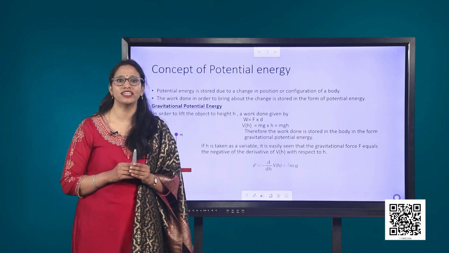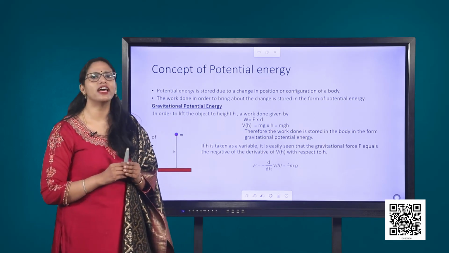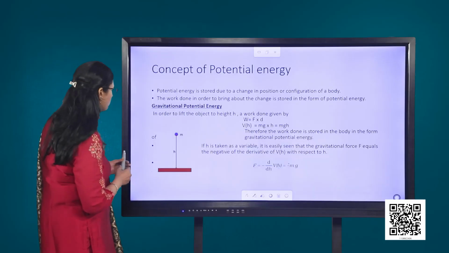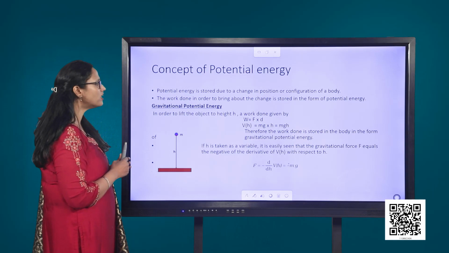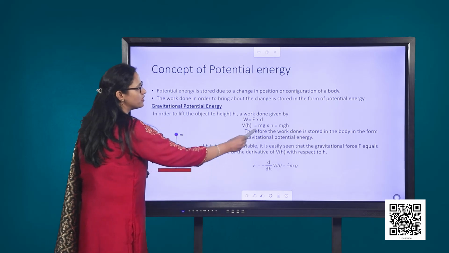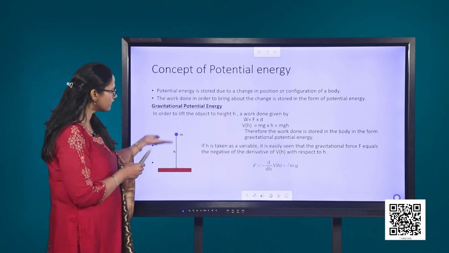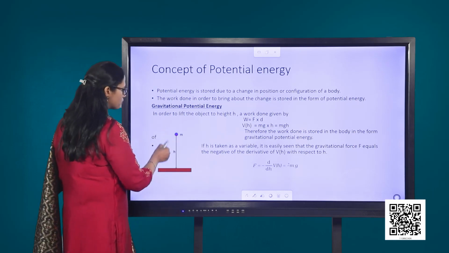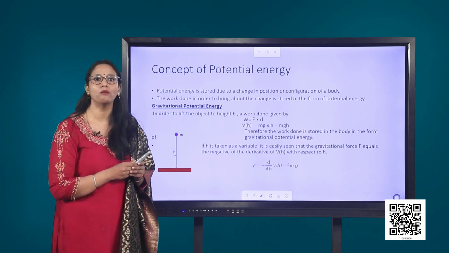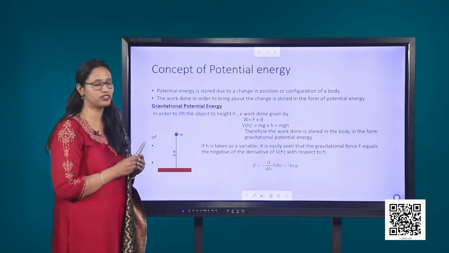Let us try to formulate and understand gravitational potential energy. Here, we may consider an object raised to a height h above the ground against the force of gravity. The work done in doing so will be given by force into displacement, which is m into g into h, which is mgh. Therefore, the work which is done in lifting the body from this position to this position through a height h is stored in the object in the form of potential energy, and this potential energy is the gravitational potential energy.